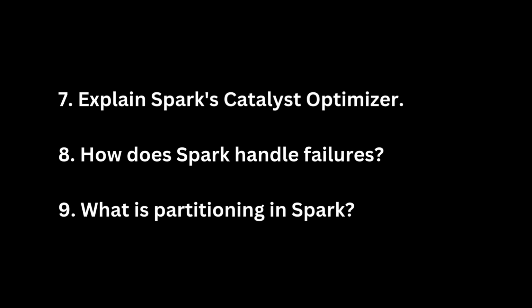Question 8. How does Spark handle failures? Spark uses RDD lineage to recompute lost data, ensuring fault tolerance. It can also use checkpointing for complex DAGs. This lineage-based approach is complemented by a multi-layered recovery system where the DAG scheduler automatically retries failed tasks up to 4 times by default, while only recomputing the specific failed portions rather than restarting entire jobs. For executor failures, Spark integrates with cluster managers like YARN or Kubernetes to automatically detect lost executors through heartbeat mechanisms and relaunch them, with tasks being rescheduled on available resources.